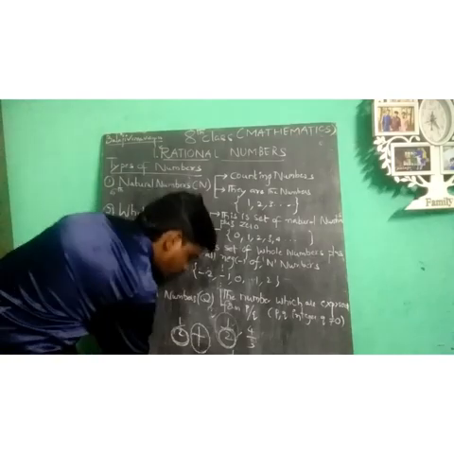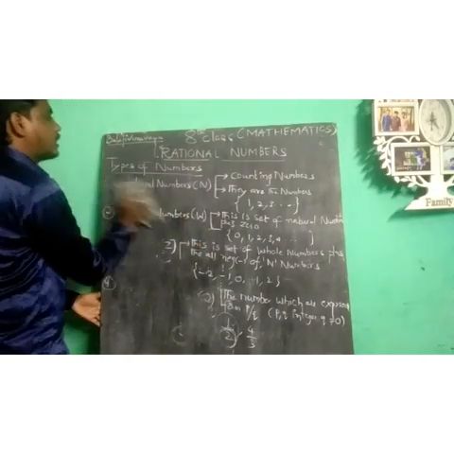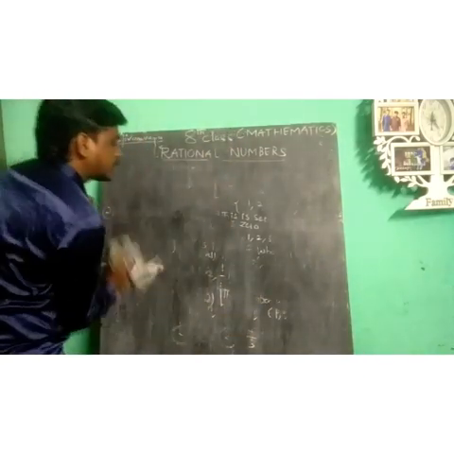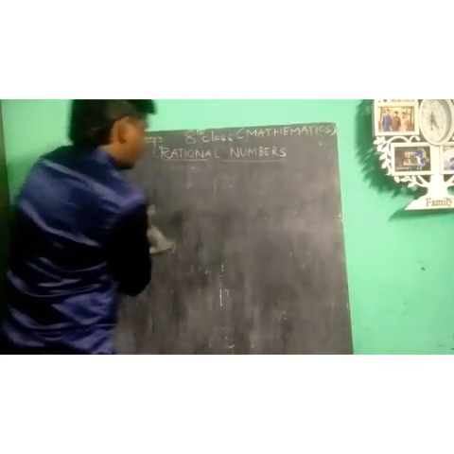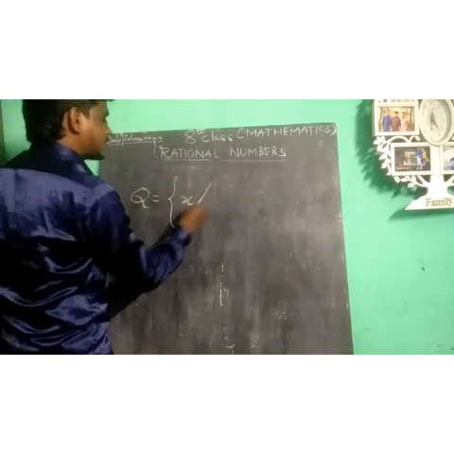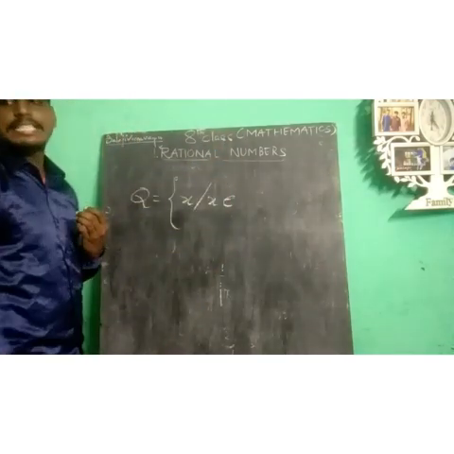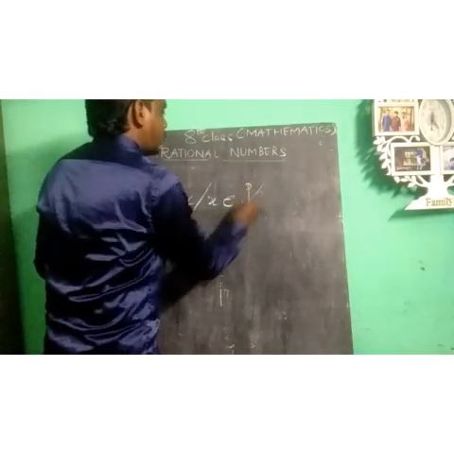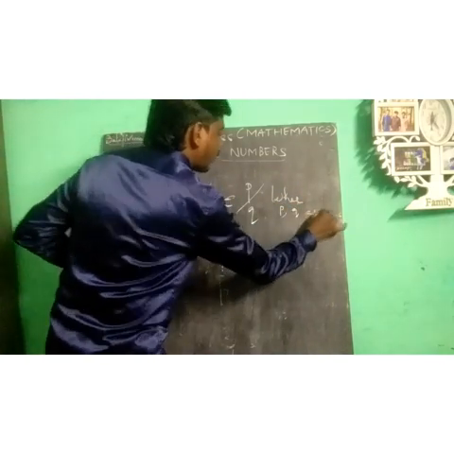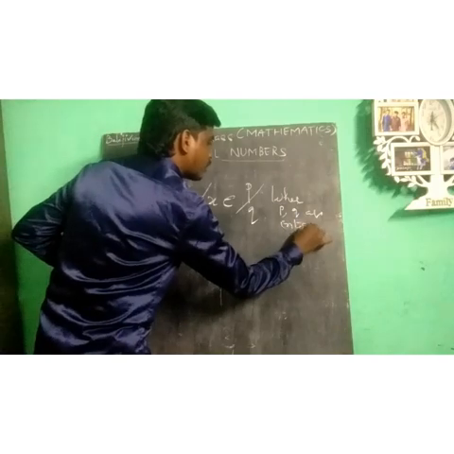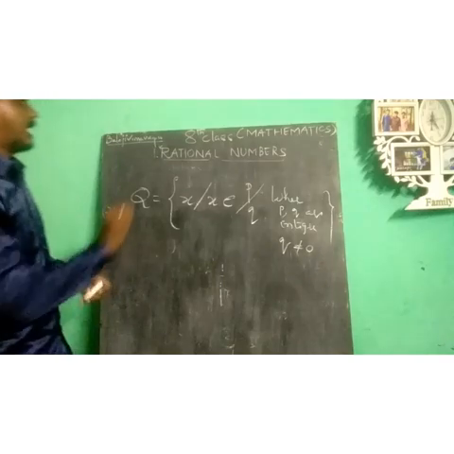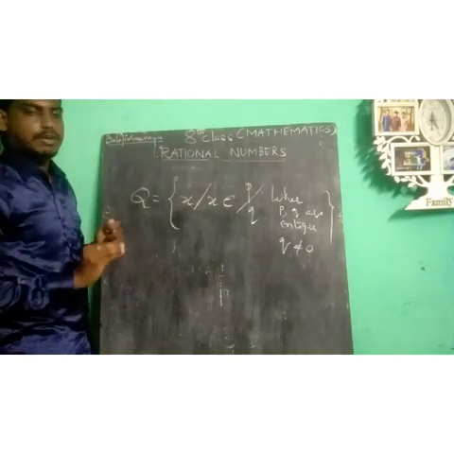The overview of rational numbers: Q is equal to the set of x such that x is equal to p by q, where p, q are integers, q does not equal 0. Throughout the chapter we will discuss this.